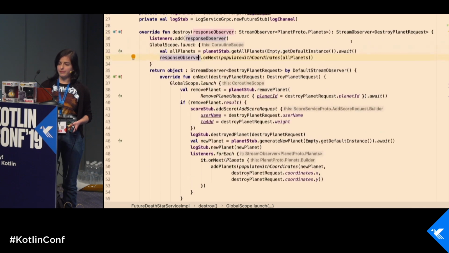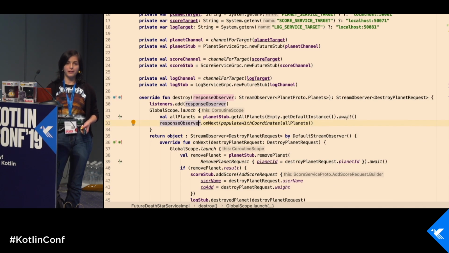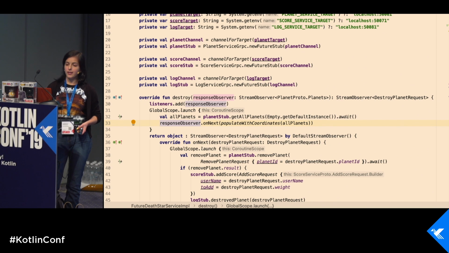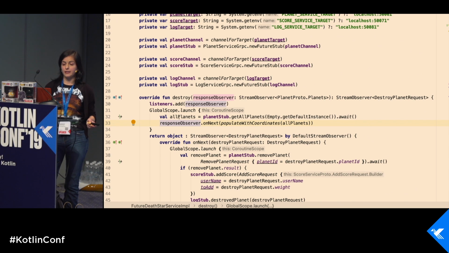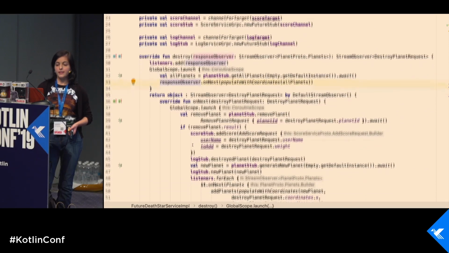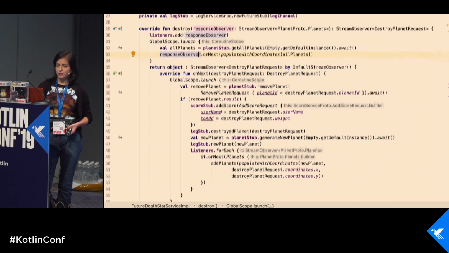But what's happening? Our stub is now a future stub. You can see that it's a future stub. And now we have this method await, because this is a future, and we can add some extension, and we can have the method await here. And now you can see that this is a suspension point, and this function is suspend. So now we have this result of all planets. We don't need any callbacks. We just can send it to our response observer. Then again, we need to return a stream, because we are working in bidirectional streaming. And after that, we do the same stuff.